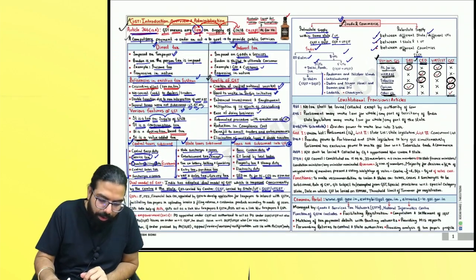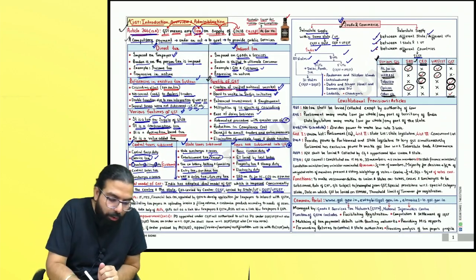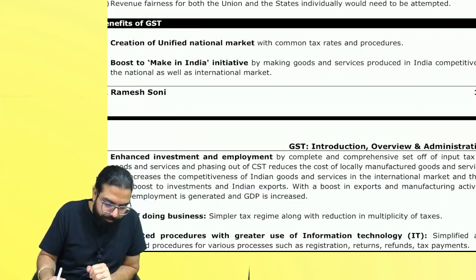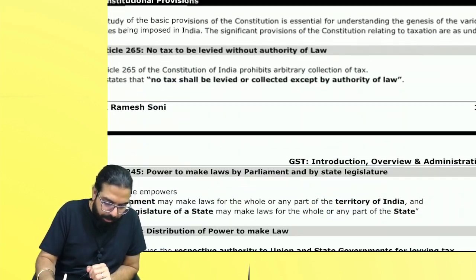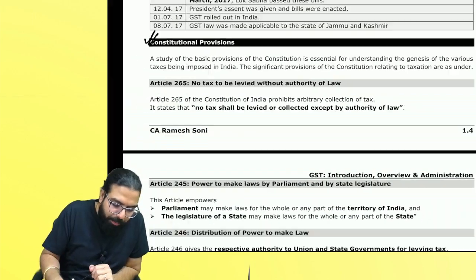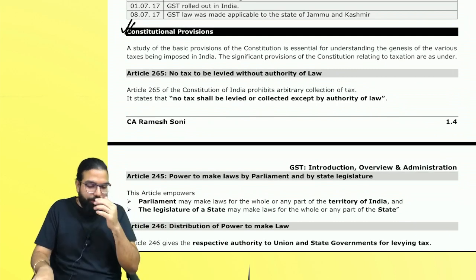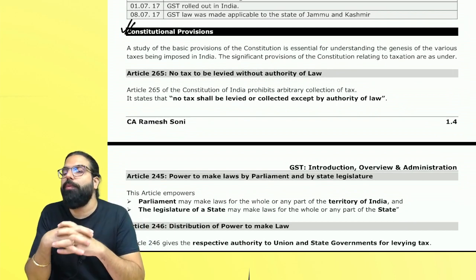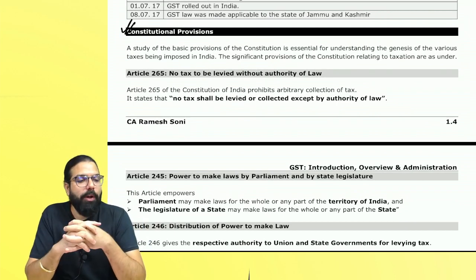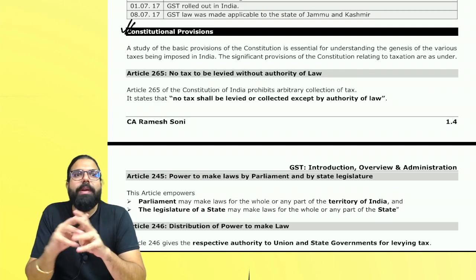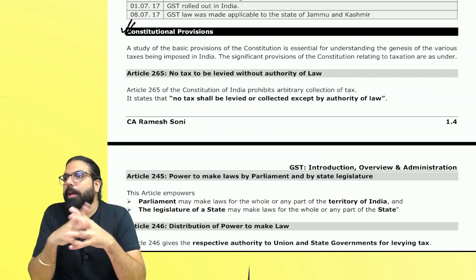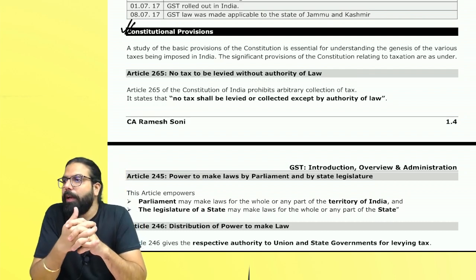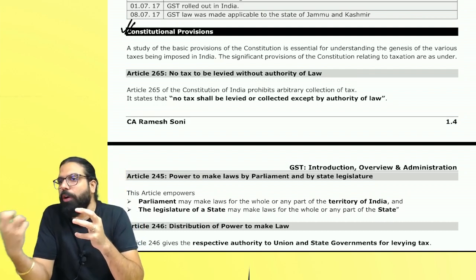Chalo. Everyone over here now. Now, I want to go ahead and talk about a little thing from the book, which is over here. Constitutional provision. Everyone listen to me very carefully. Sir, why are you teaching us the Constitution of India? Baba, the Constitution of India is required to be understood because when GST came in, small changes were made in the Constitution. There was a requirement and hence we have to understand a little about the Constitution. Okay, everyone?